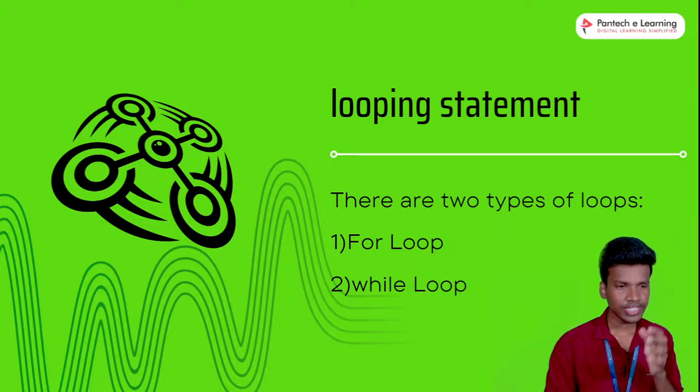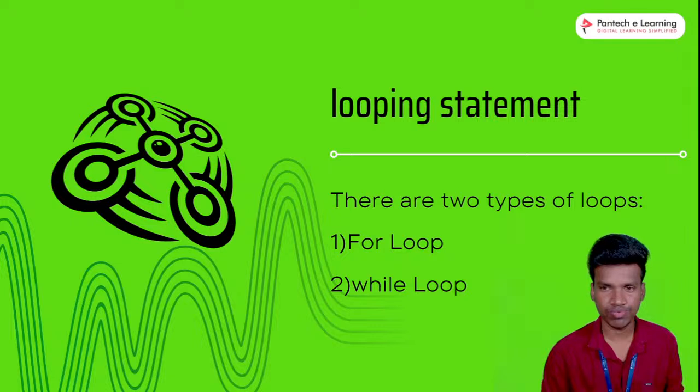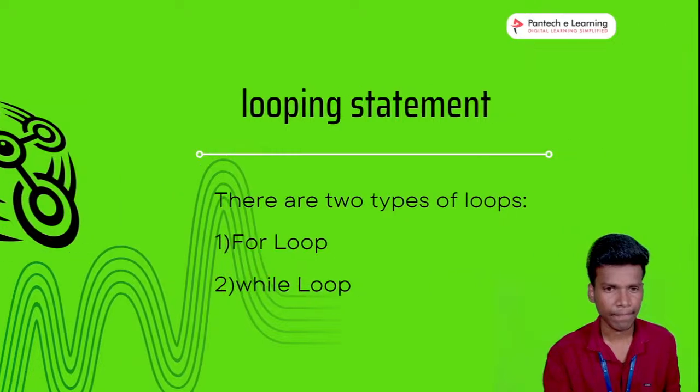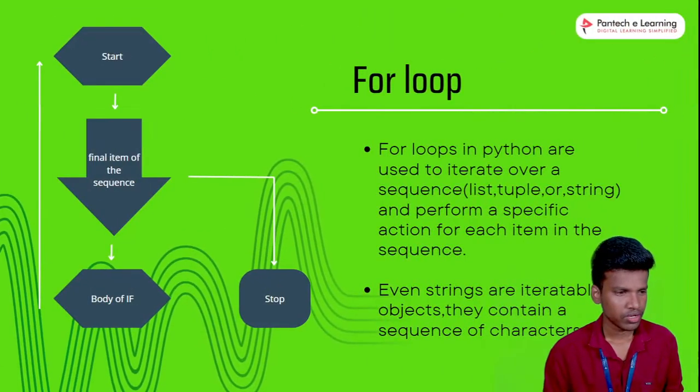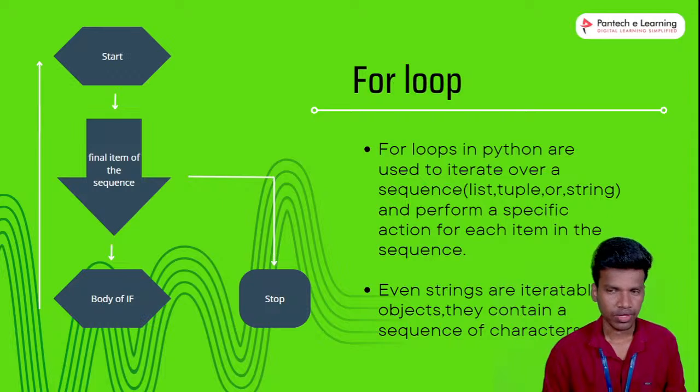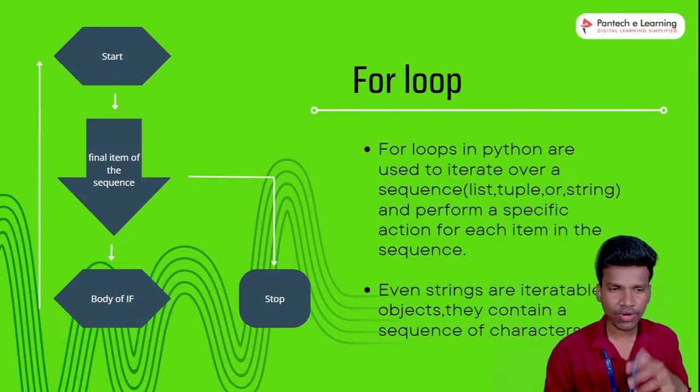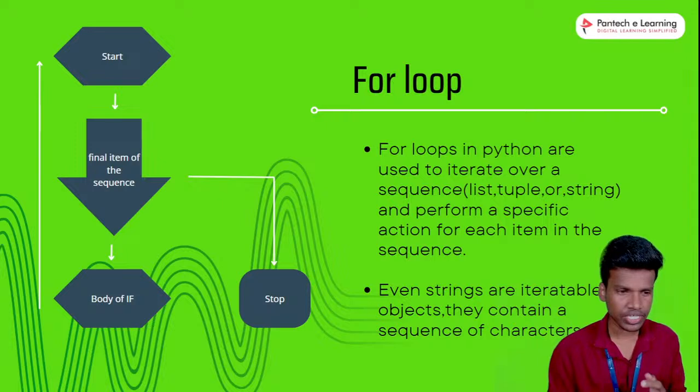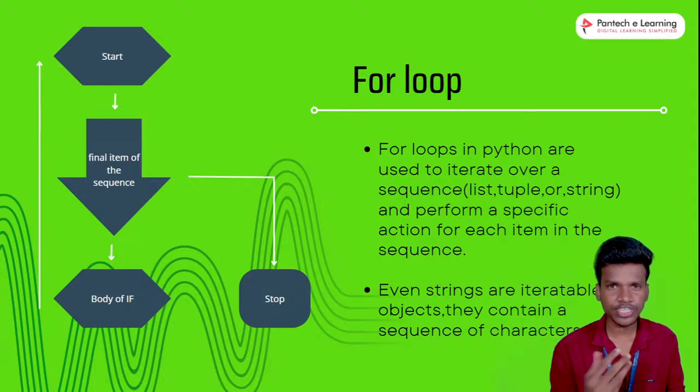Okay. So in this looping statement, there are two kinds of types. One is a for loop, another one is a while loop. That is called a looping statement. So next, first the example for the for loop. For loops in Python are used to iterate over a sequence. In this there are two kinds of variable: one is an iteration variable, another one is a sequence variable. Sequence means we have a target variable. The iteration variable executes the values one by one.